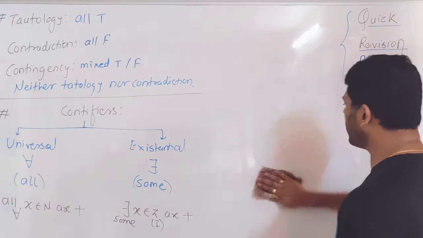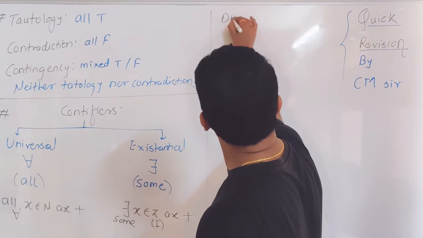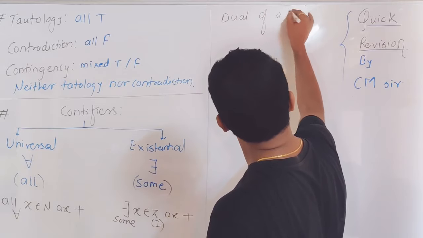Okay, the next one is the dual of a statement. How to obtain the dual of a statement?